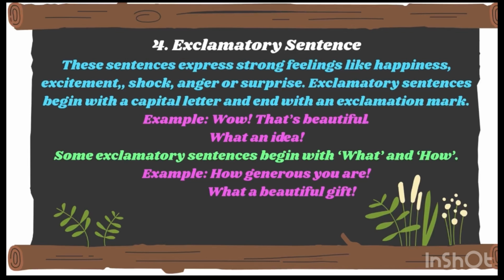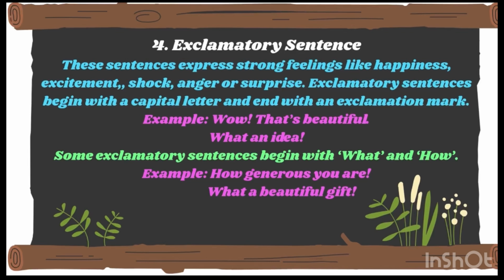Some exclamatory sentences begin with the words what and how. Now keep that in mind. Not every sentence that starts with the words what and how are questions. So you have to first read the sentence, then you have to understand what kind of a sentence it is. See here in the examples it is written, how generous you are. Here we are not asking somebody how generous they are.